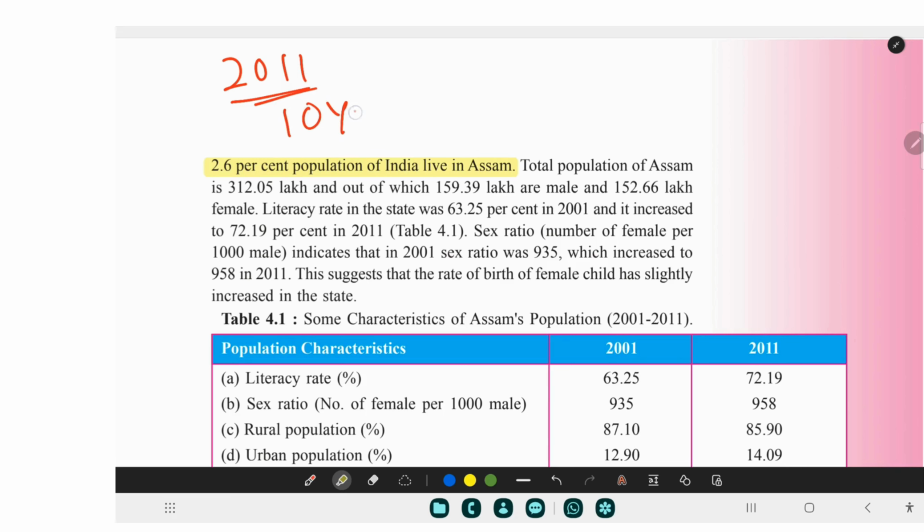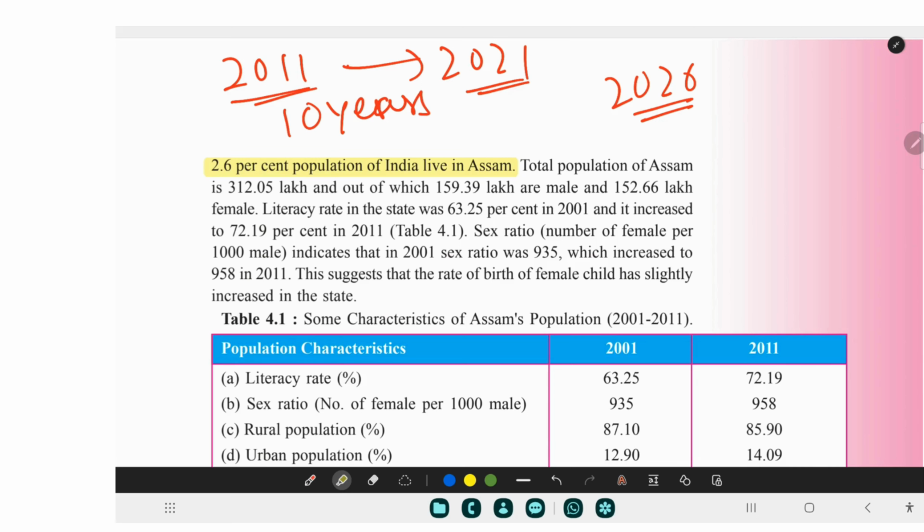Decadal census means after 10 years. If it was in 2011, then when was the next census supposed to be? It was in 2021. But due to COVID-19, we were not able to conduct it, but most probably before 2026 we are going to have a census.